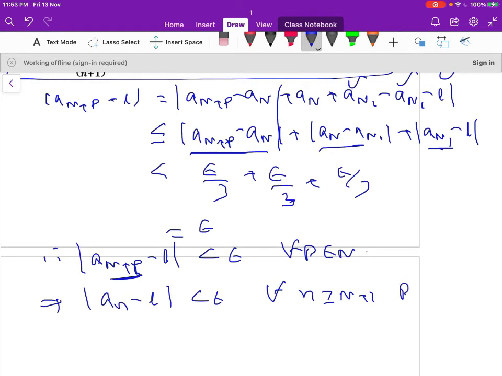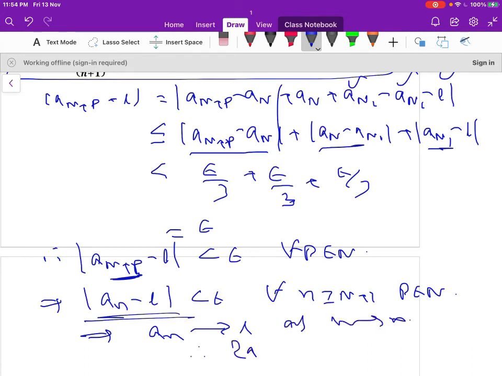So I consider n plus p, and p belongs to the natural numbers. This implies a_n converges to l as n tends to infinity. Therefore, the sequence a_n is convergent. So this is the proof of the Cauchy criterion.